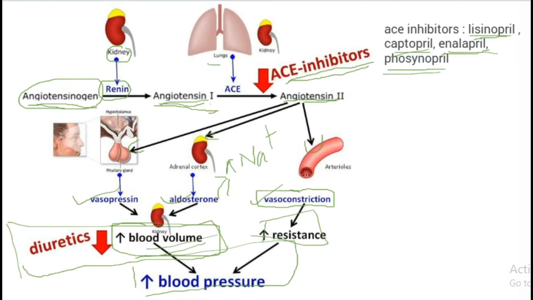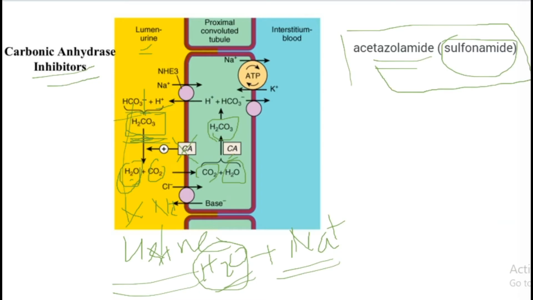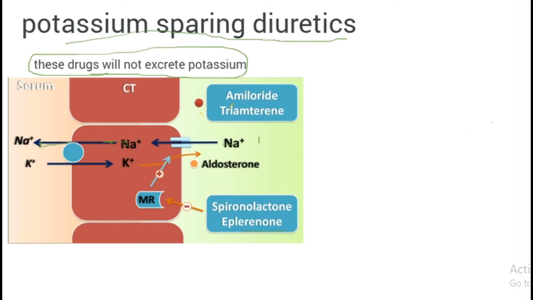Okay, let's go to the mechanism. Potassium sparing diuretics act on the collecting duct. These drugs will not excrete potassium. This is the lumen and this is blood, and between them we can see the cells of the collecting tubule. In the lumen we have sodium, which is reabsorbed in an active way.